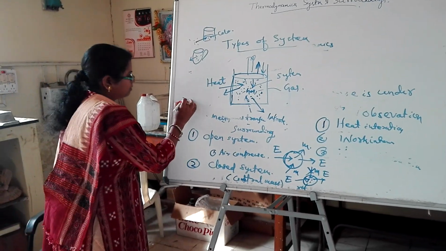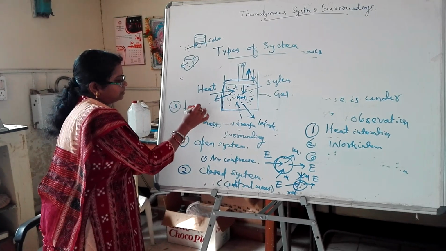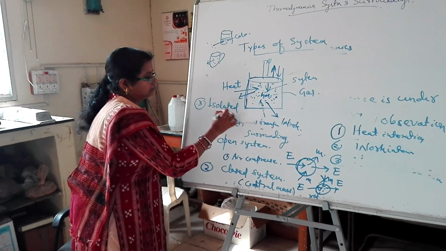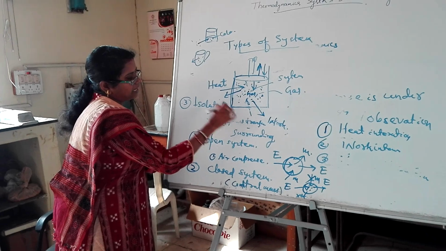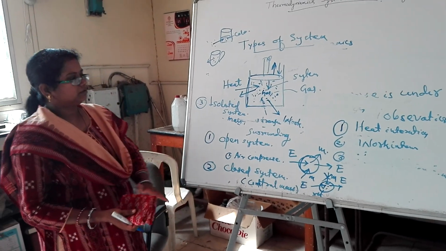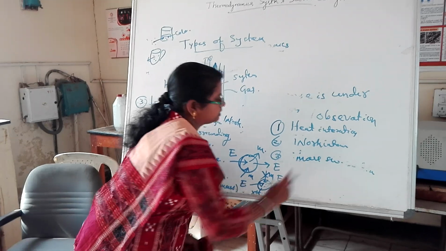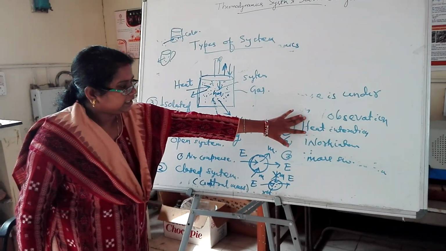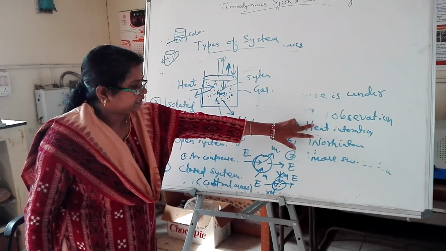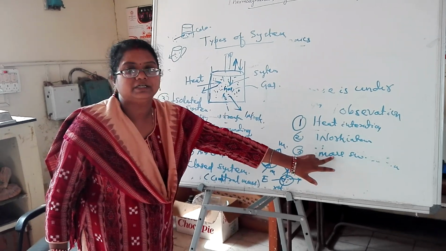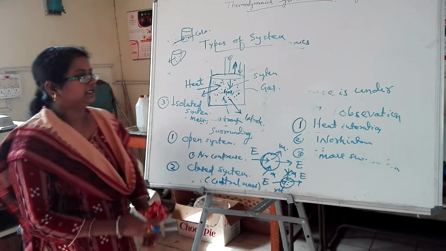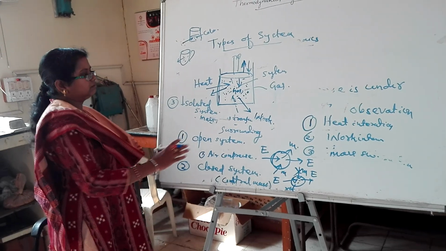And the third one is the isolated system. In the case of an isolated system, all three interactions are not at all possible: heat interaction, work interaction and mass interaction. All three interactions are not at all possible for a system.